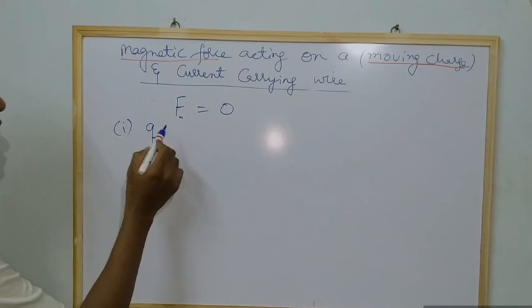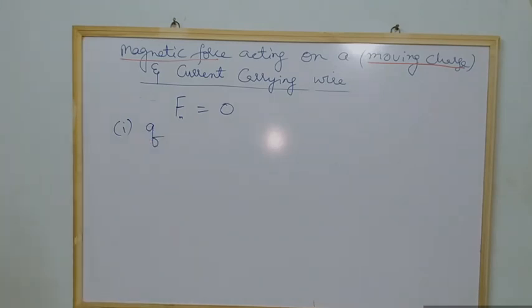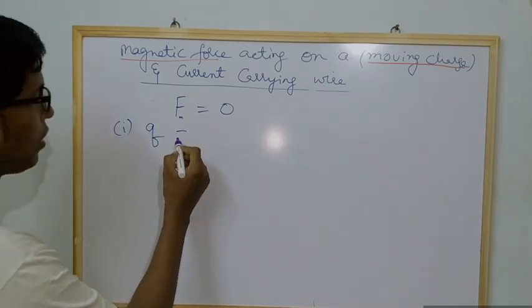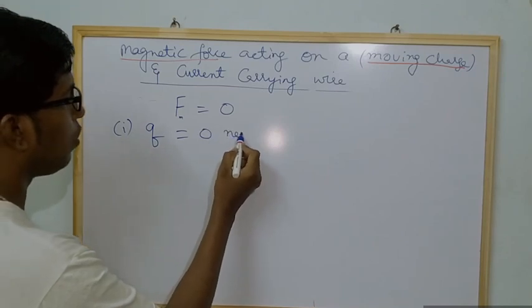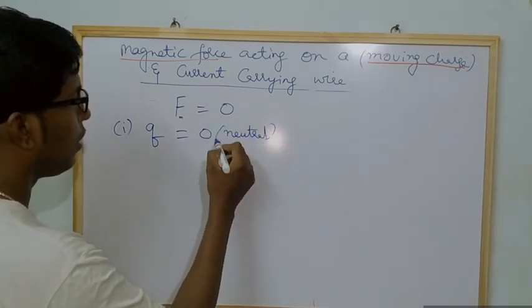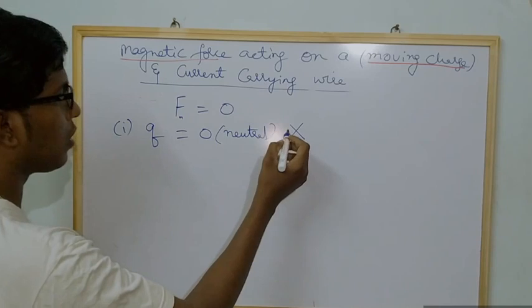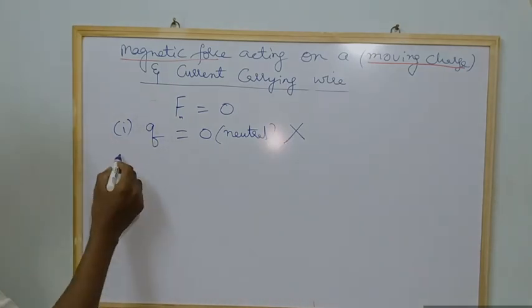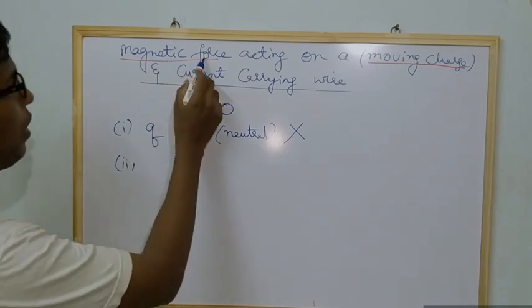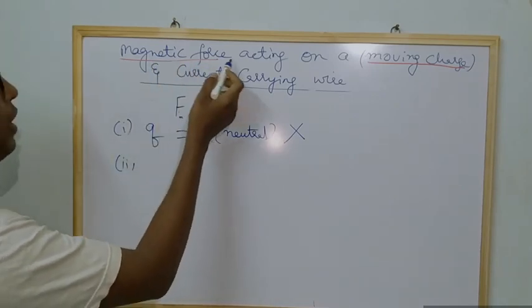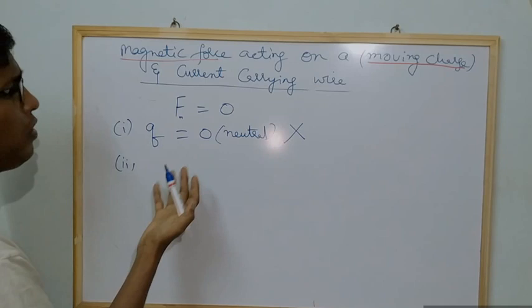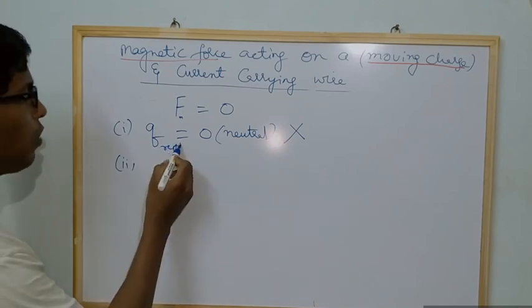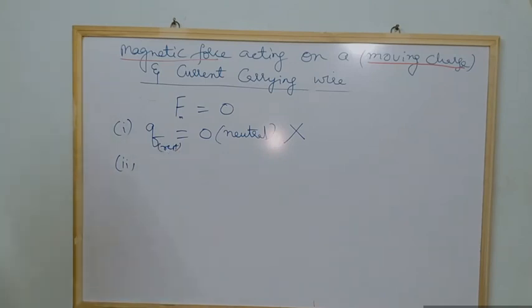When the charge is at rest, or when the charge is neutral, the magnetic force will not act on that charge. Here we are learning about the magnetic force acting on a moving charge. If the charge does not move, if the charge is at rest, definitely the magnetic force will be zero. Are you getting my point?